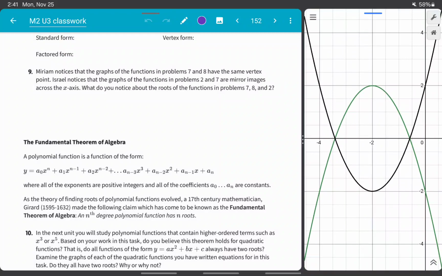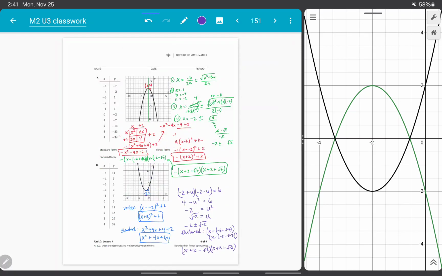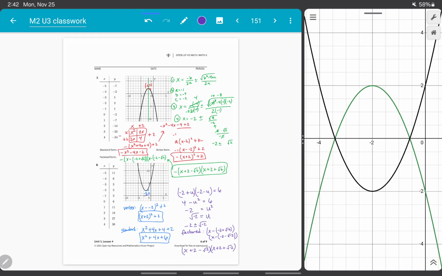What do you notice about the roots of the functions in problems 7, 8, and 2? Okay, well, if we look at the roots for problem 7, 8, and 2, in problem 7, our roots were negative 2 plus or minus square root 2. So if I do it like this, negative 2 plus square root 2, negative 2 minus square root 2. For question 8, it was negative 2 plus or minus square root of 2, negative 2.